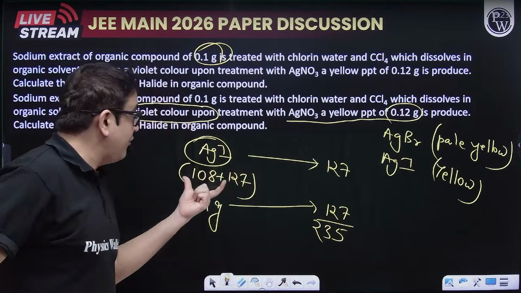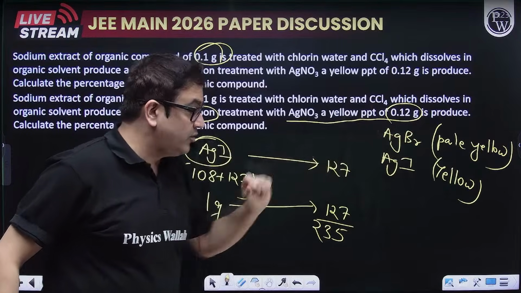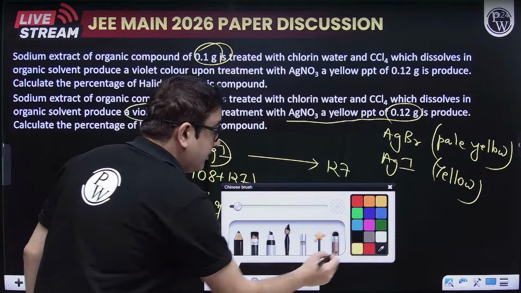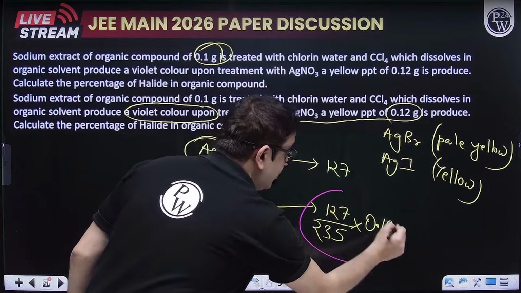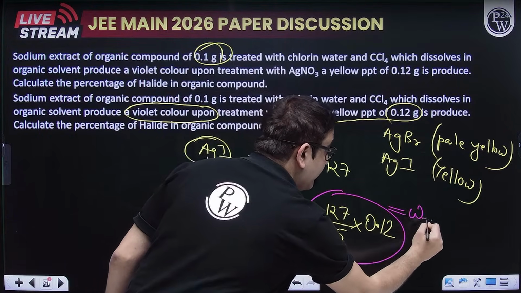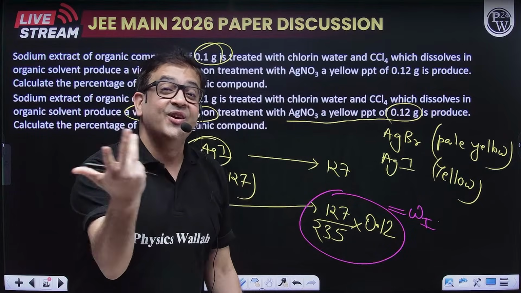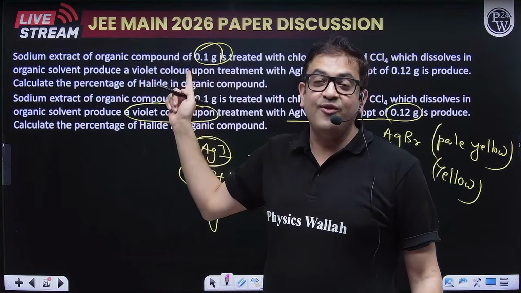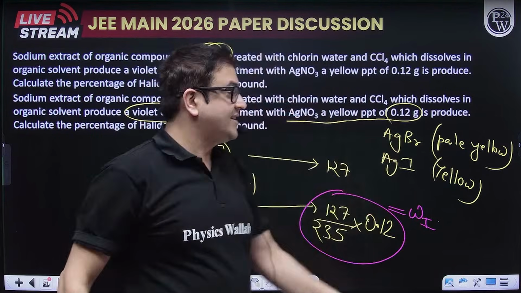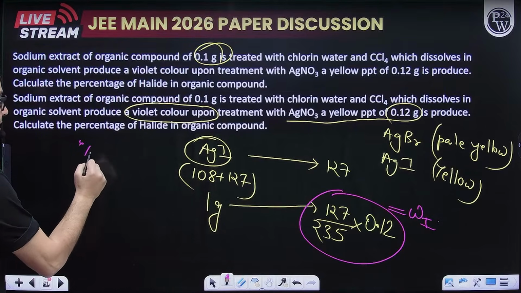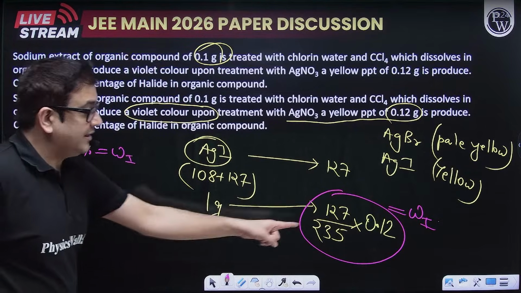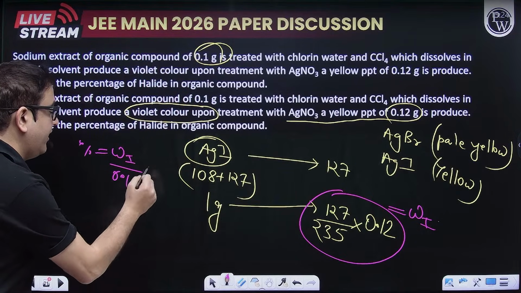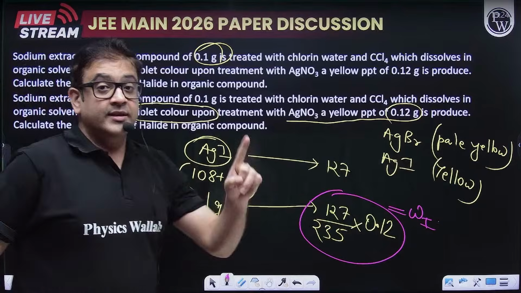How many grams of AgI do you have? Sir, 0.12 grams. So multiply by 0.12. My friends, this multiplication and division you have to do, and this will give you the weight of iodine. This weight of iodine has come from where? Sir, it has come from the 0.1 gram of organic compound. So what will be the percentage? The percentage of iodine will be the weight of iodine upon the total weight of organic compound, which is 0.1, into 100.